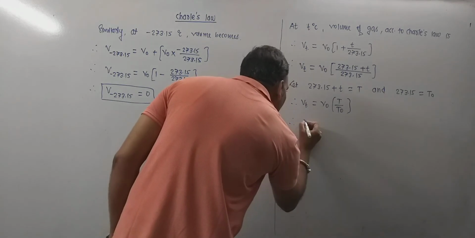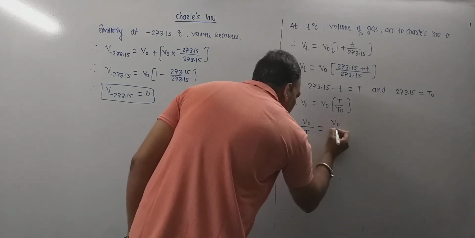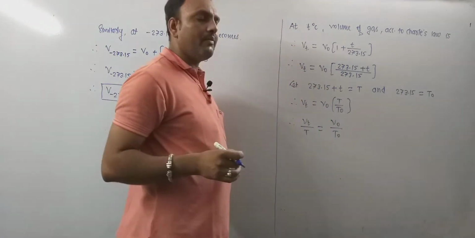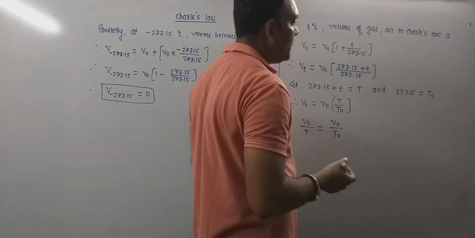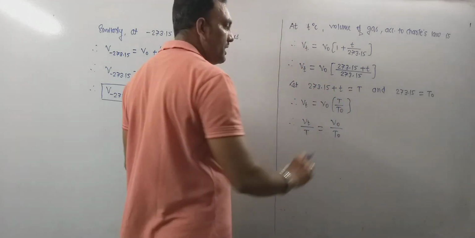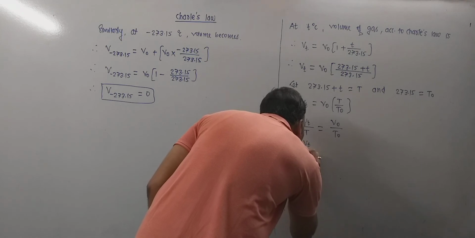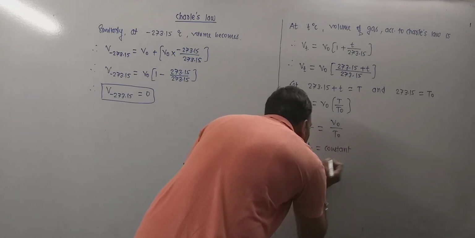Further this can be given as Vt upon T equals V naught upon T naught. V naught is the volume of the given mass of gas and T naught is the initial temperature, so this ratio is constant for sure. Thus one can write Vt upon T is constant.